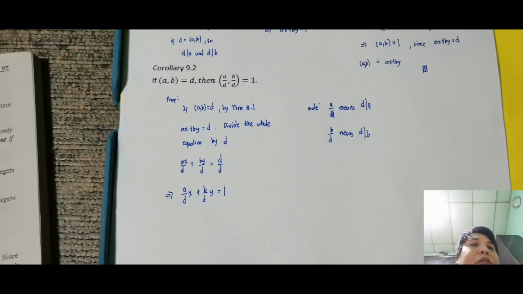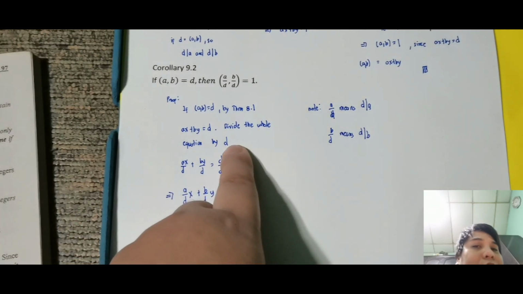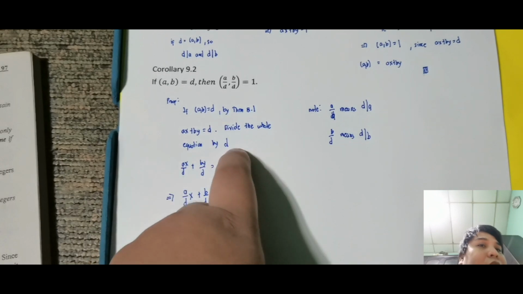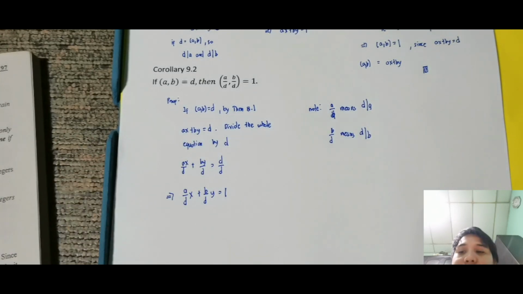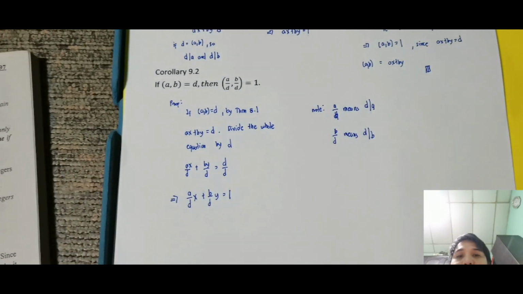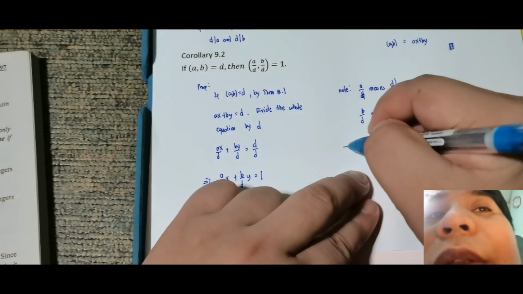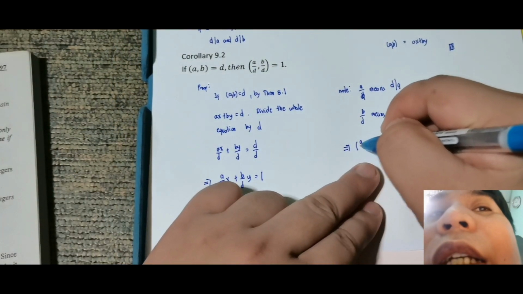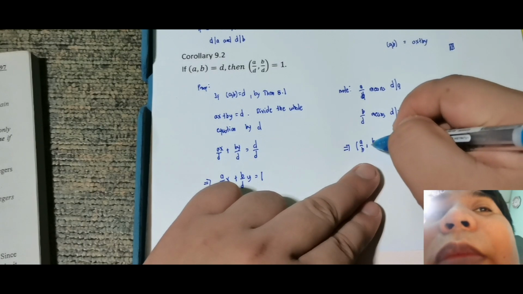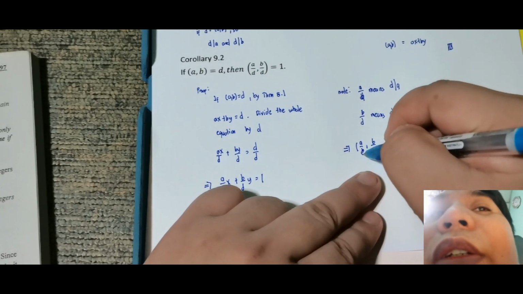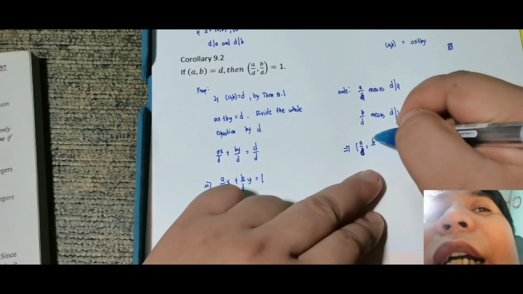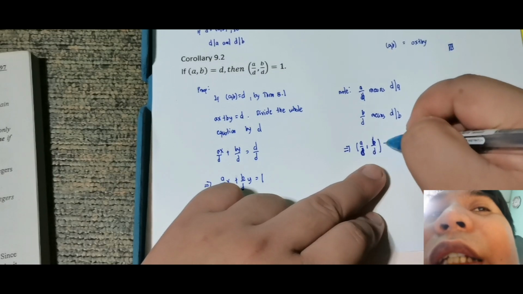Why did that happen? Because I divided by a divisor. I know D is a divisor. Since it is a divisor of a and b, I am sure it divides both of them. So, since I am sure that it is a divisor of both, therefore this implies that (a over D, b over D) is equal to 1.